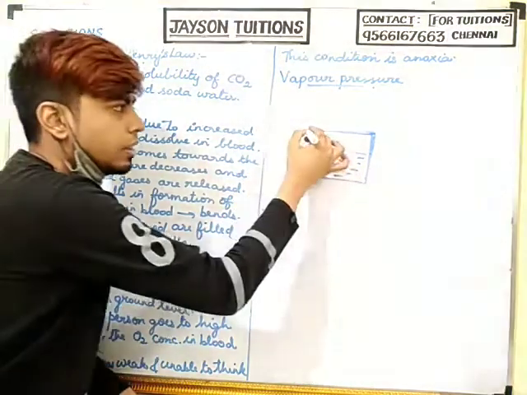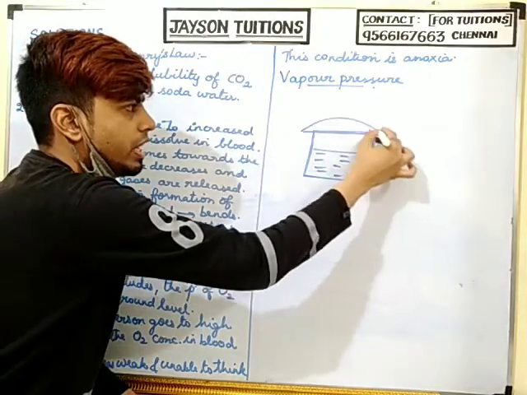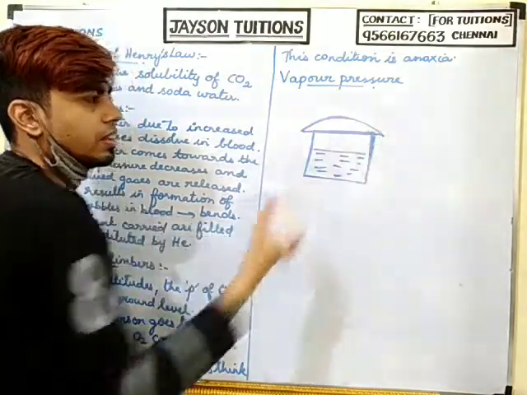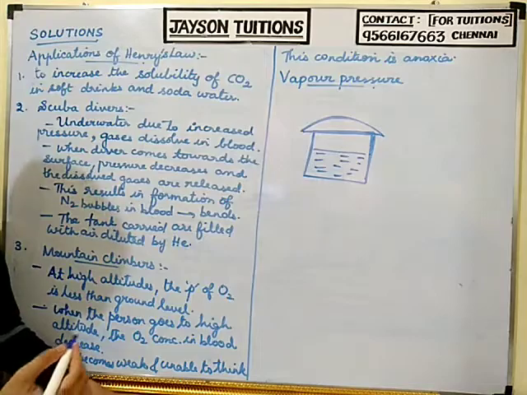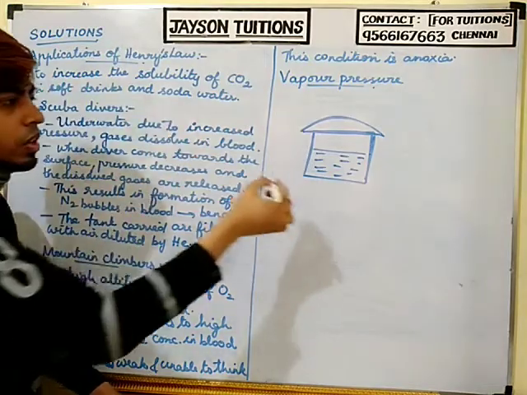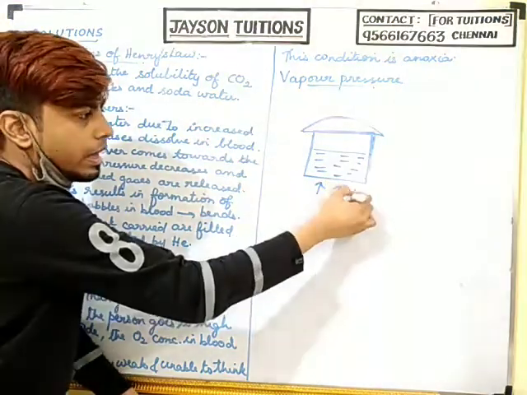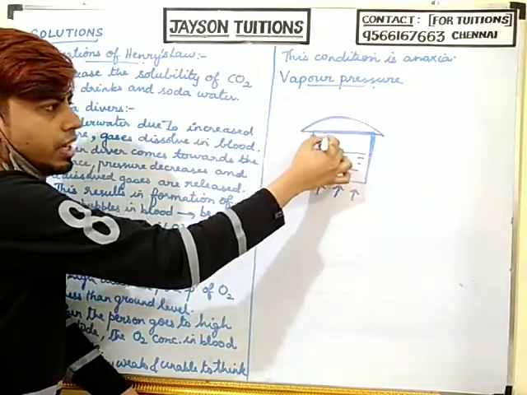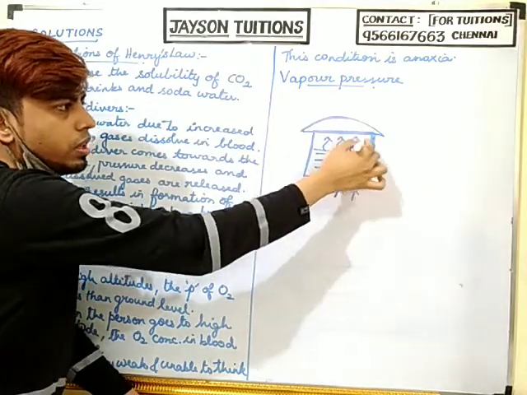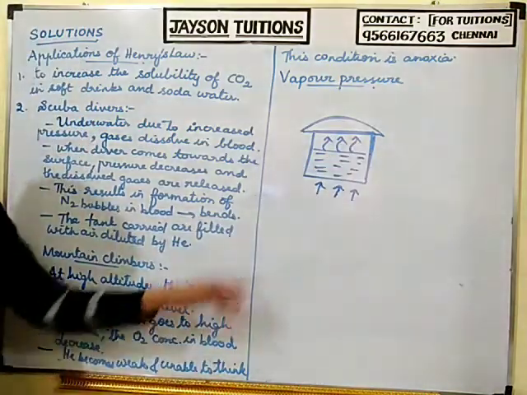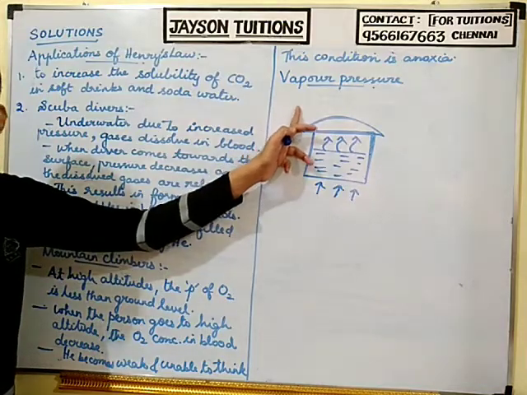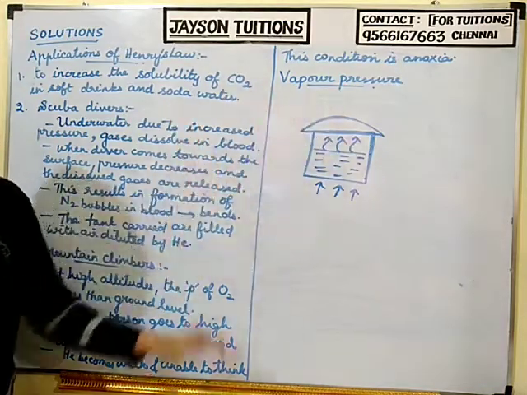The cooker lid will be tightly closed. So when you heat it, this liquid will change into vapor. Will the vapor be able to escape? No, because the lid is tightly closed.